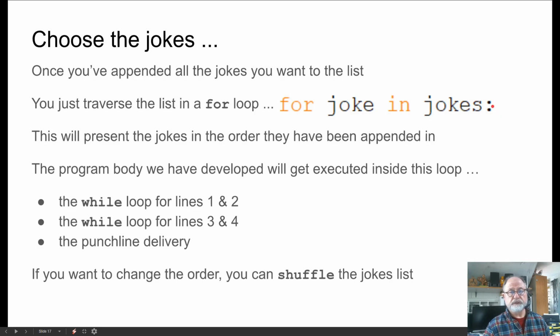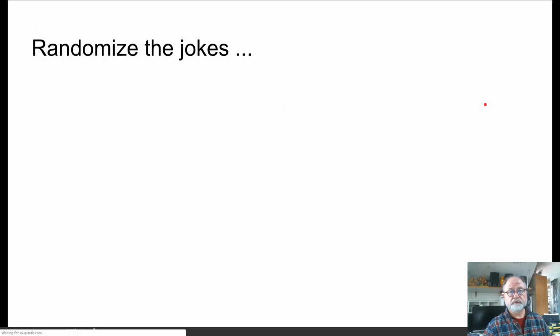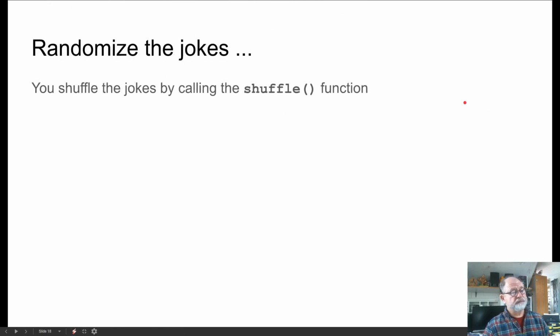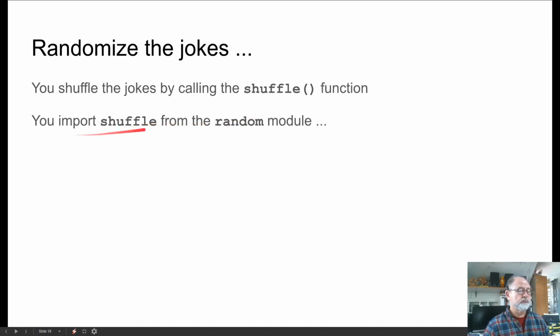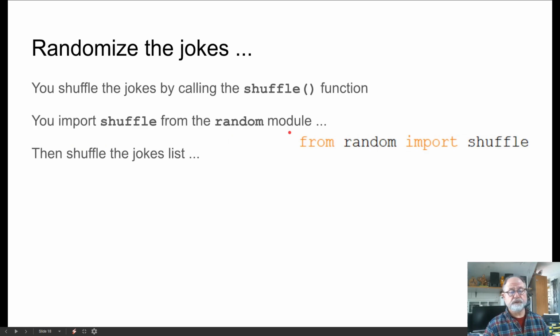We don't need to use an index as we would in other programming languages. So now if we want to randomize the jokes, we can shuffle the jokes by calling the shuffle function. So we import shuffle from the random module and then shuffle the jokes. So from random, we import shuffle.